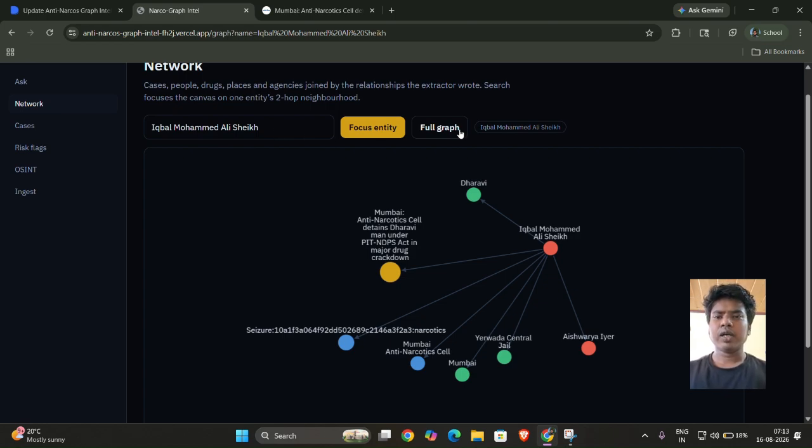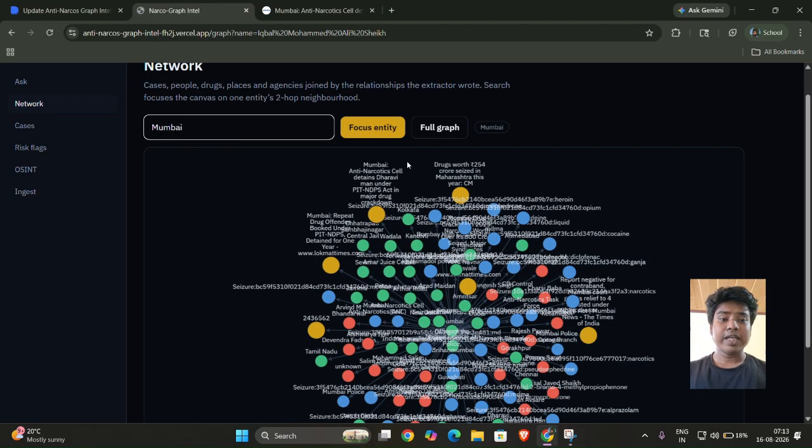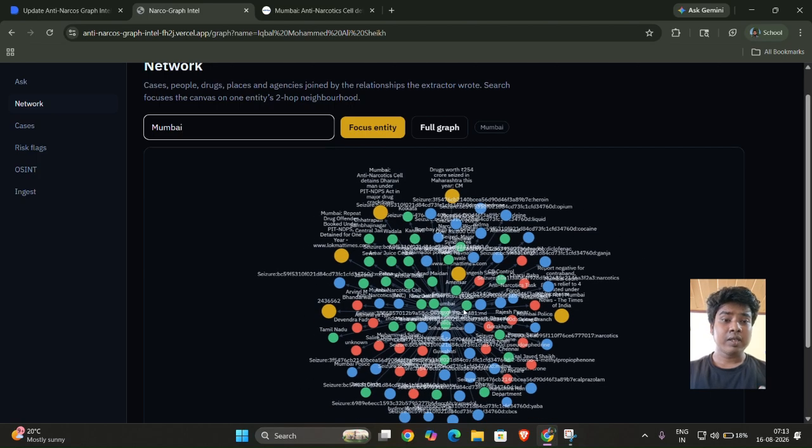Also, I can search specifically for multiple options. For example, let's say I search Mumbai. Then I can see all the events, all the crimes related to drug trafficking which happened in Mumbai.